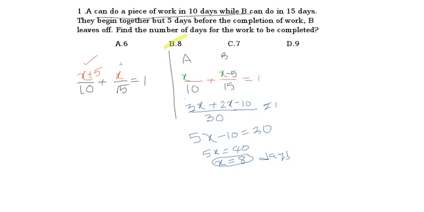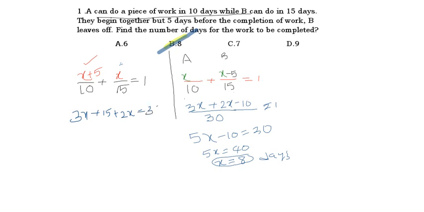This is method 2. Yes or no? x plus 5 by 10 plus x by 15 equal to 1, no? Shall we do in this? If we do in this also, again the same, the LCM of 10 and 15 is 30, you know that. If 10 is a multiple in 30, it will multiply with 3. So 3x plus 15, plus 2x equal to 30, I am writing here directly.